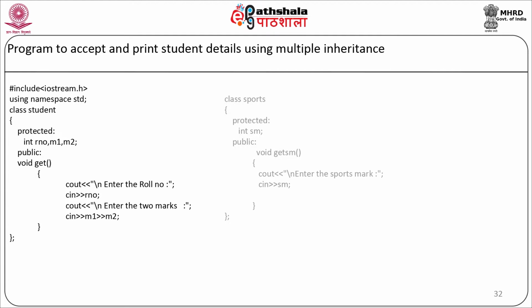Then the second class is class sports. Here in protected we'll have one integer data member SM. SM will be sports marks. In the public section we will have one member function, void getSM. Here we'll start with the member function. We'll ask for the sports marks and we'll take the sports marks from the user as cin SM. Our member function will end and our class declaration will end.